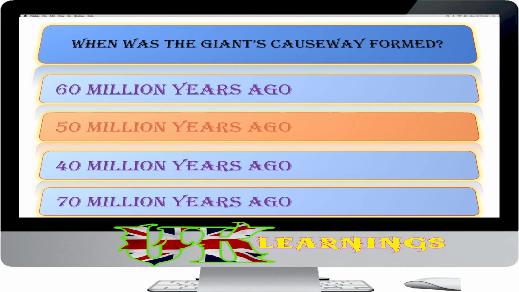Located on the northeast coast of Northern Ireland, the Giant's Causeway is a land formation of columns made from volcanic lava. It was formed about 50 million years ago.